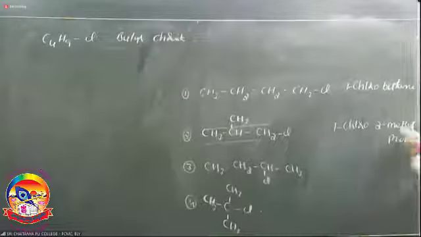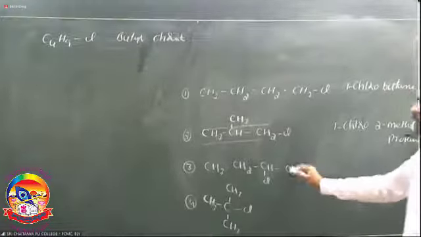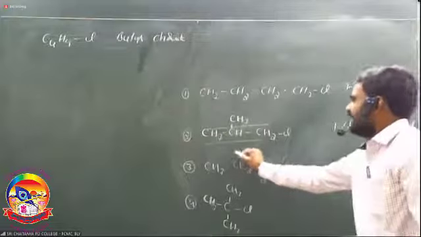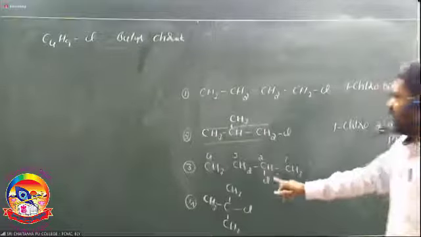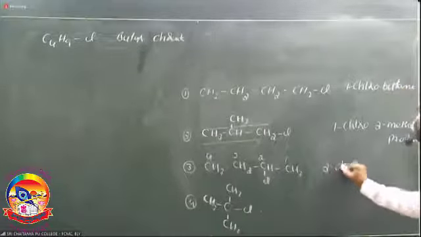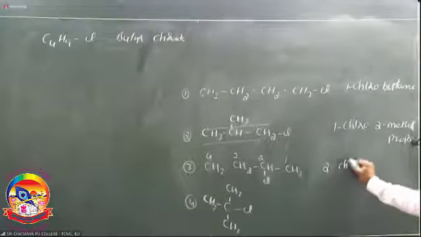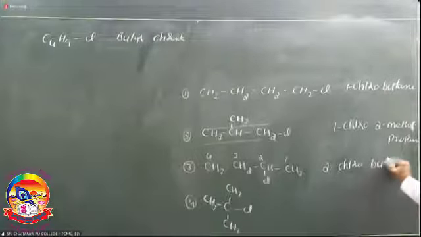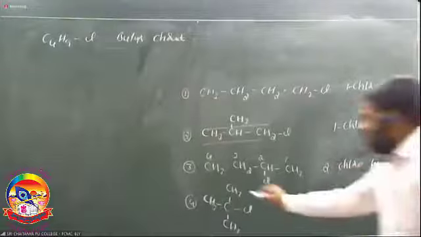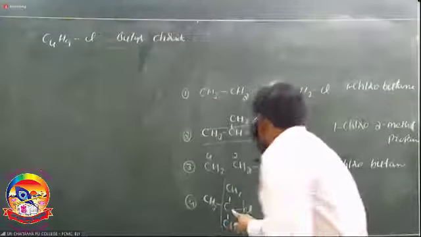Next, the IUPAC name of secondary butyl chloride. This is the first carbon, second carbon, third carbon, fourth carbon, so it is 2-chlorobutane.